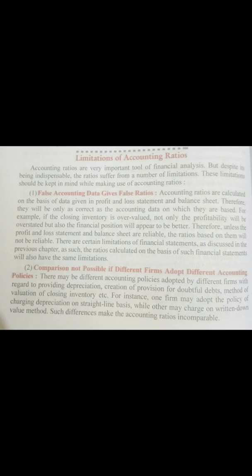As we have seen, these accounting ratios help in comparing the performance of either two firms or within a firm. That means comparing the past performance and the present performance of the same firm. So the basic idea is to make comparison. If the policies behind those accounting ratios are different, then we can't make comparison.